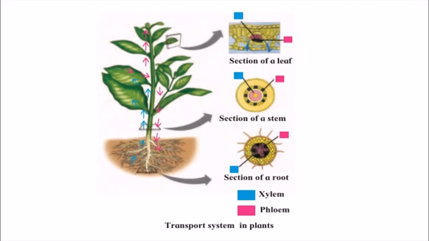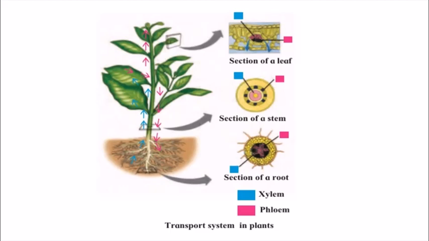Next is the phloem. The phloem transports the food from the leaves to the other parts of the plant. Now we learned that the food is prepared in the leaves of the plant because chlorophyll or the chloroplast is present in the leaves only. So from the leaves, the food has to be transported to different parts of the plant as well. So it is done by the phloem. It transfers the food to the different parts of the plant.